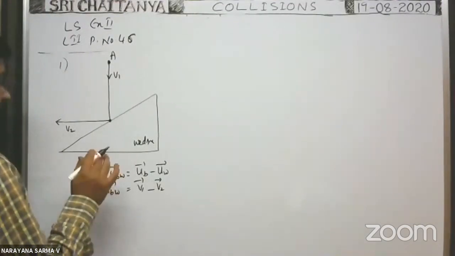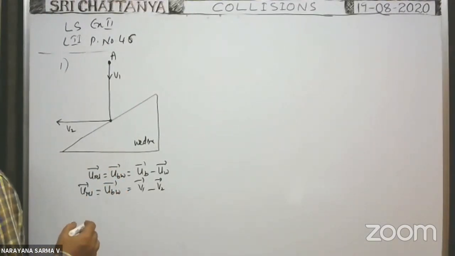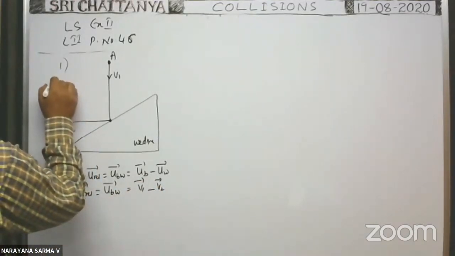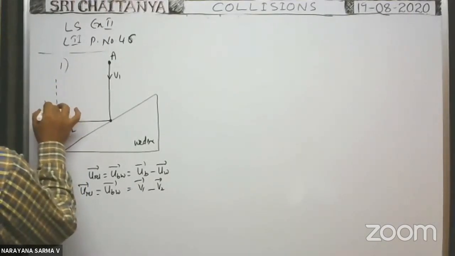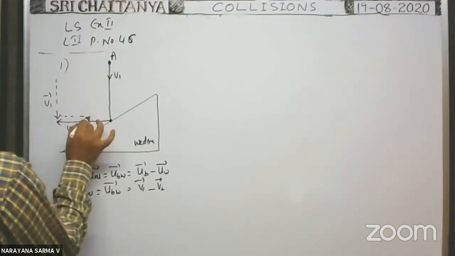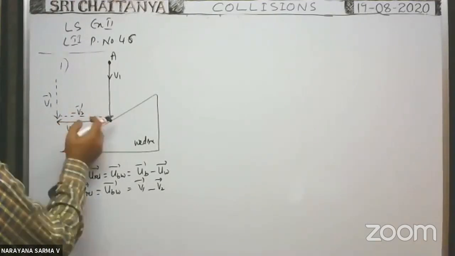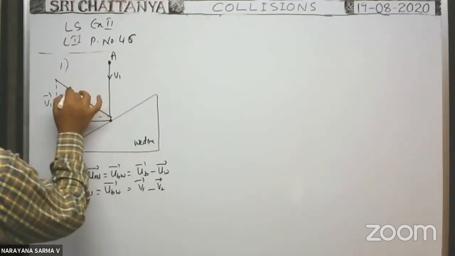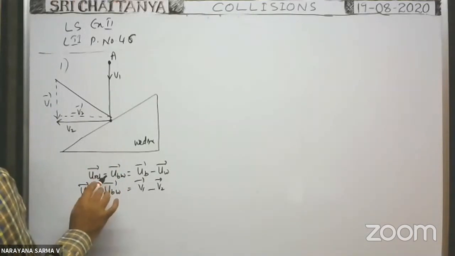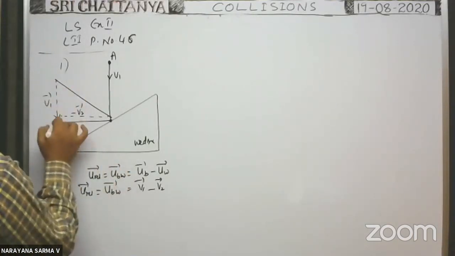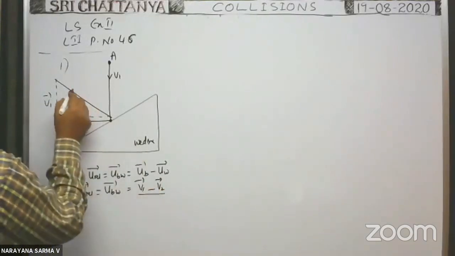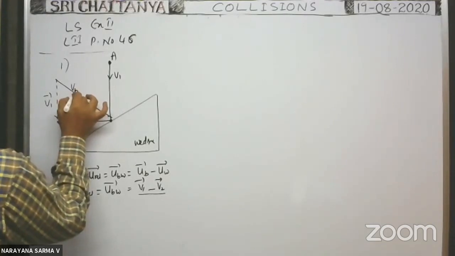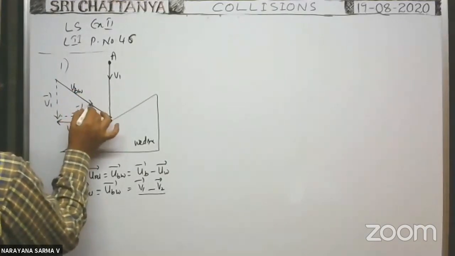So the initial relative velocity of the ball with respect to the wedge, what is the direction? It is v1 bar plus minus v2 bar. Suppose you take v1 bar in this direction. Now you take minus v2 bar in this direction, because when you reverse the direction of v2 bar, you get it in this direction. That gives the initial relative velocity of the ball with respect to the wedge, in this direction.